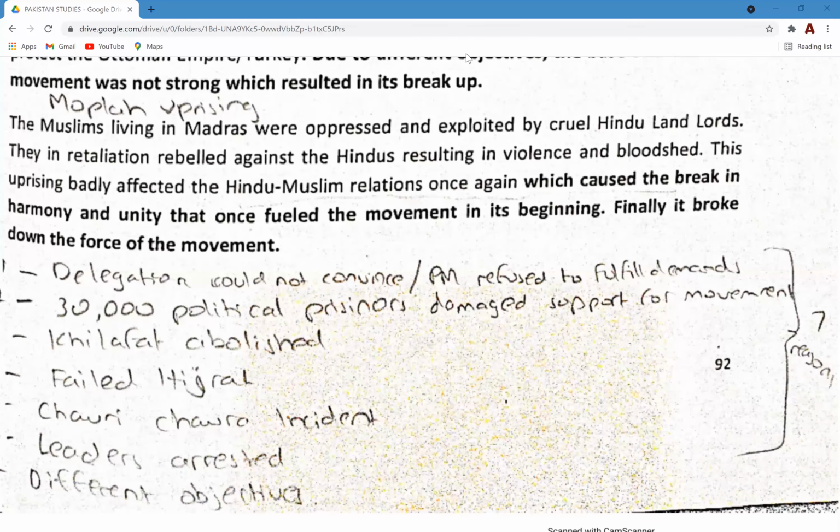This was one of the very few times when both communities got together to rise up against the British for one common objective. But events such as the Mopla uprisings, the self-rule movements, and the non-cooperation movements all caused the unity to basically end. And this was another reason why the Khilafat movement failed, because the bases were now very weak. Hindus and Muslims were fighting for different reasons, different causes.